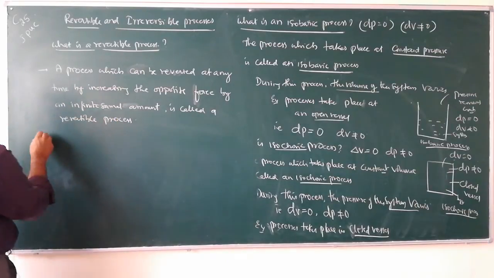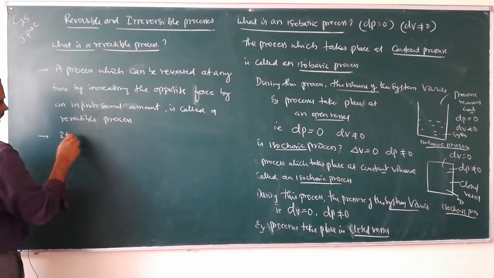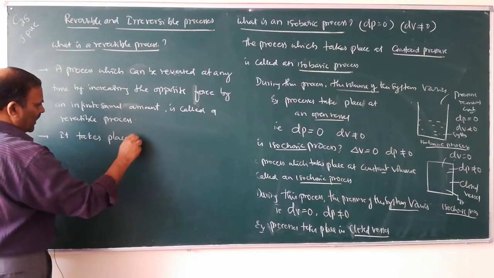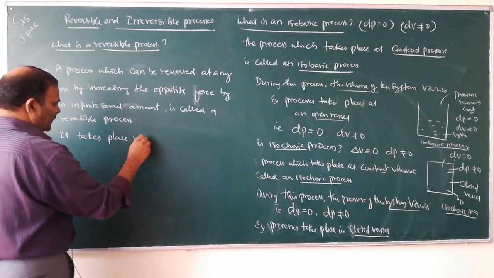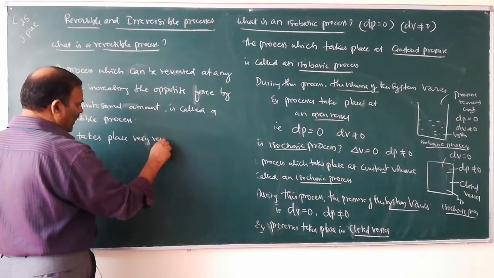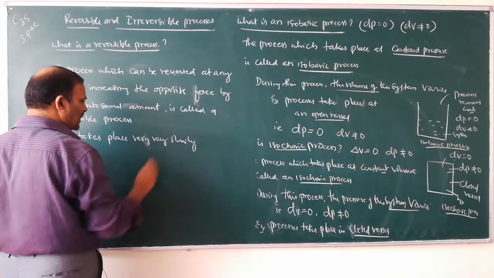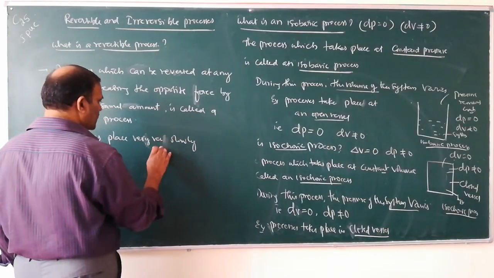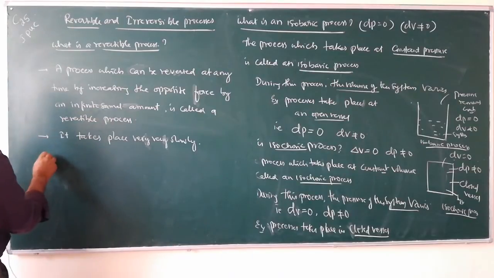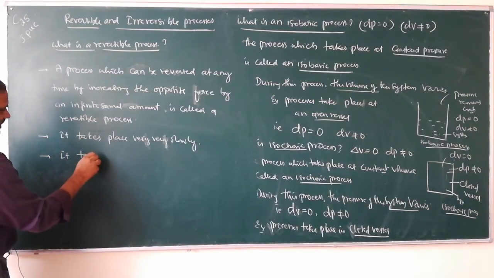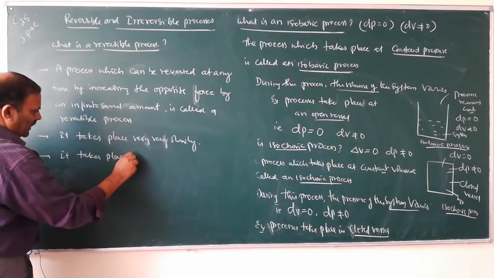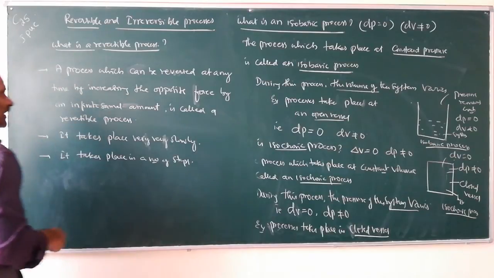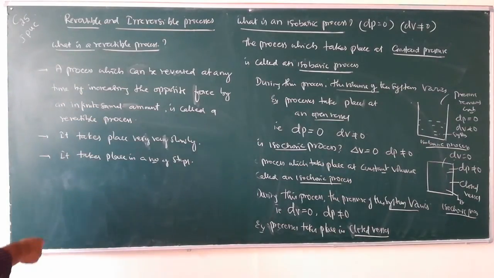This is the first point. Second point, a reversible process takes place very slowly, infinitesimally slowly. And the next point, it takes place in a number of steps.